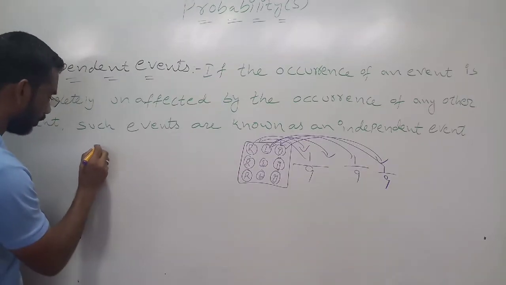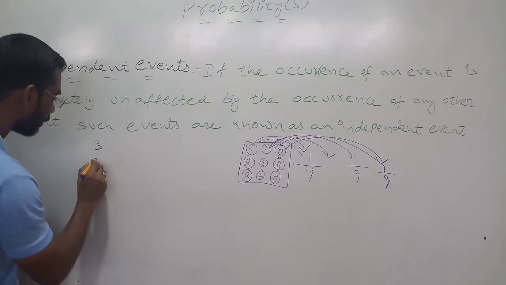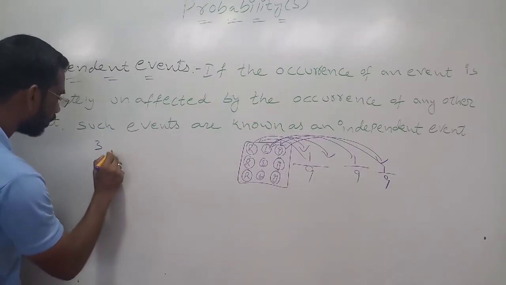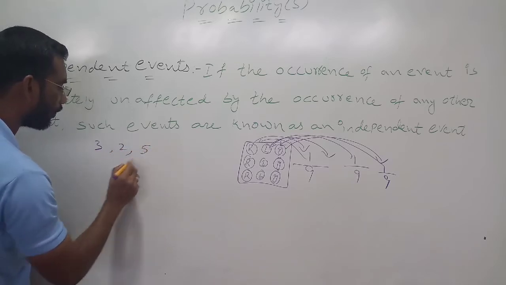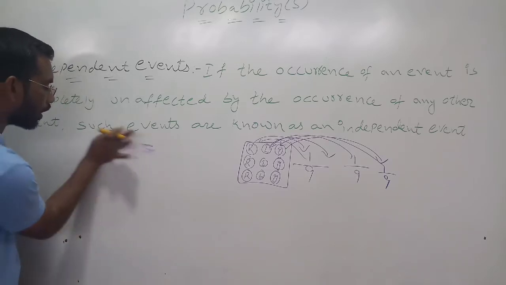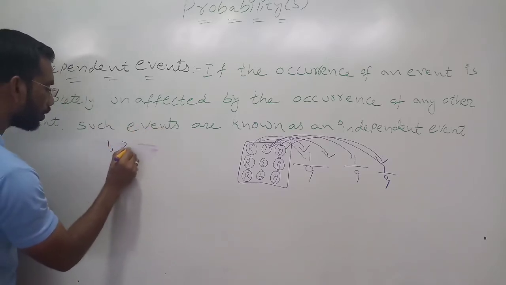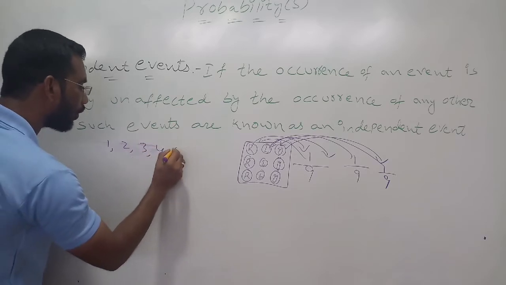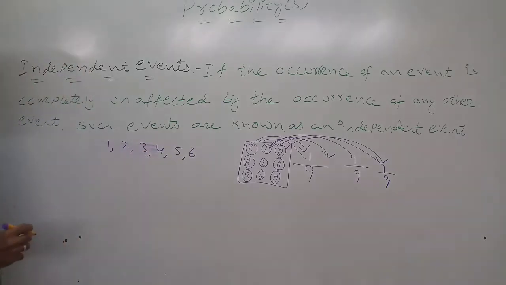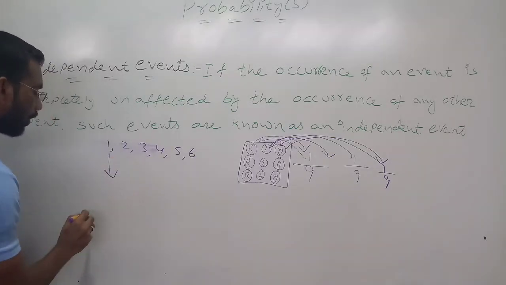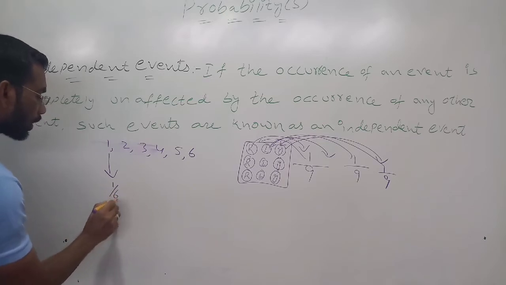Here we will take the dice. 1, 2, 3, 4, 5 and 6. If I am taking 1 from this one, it is 1 out of 6.